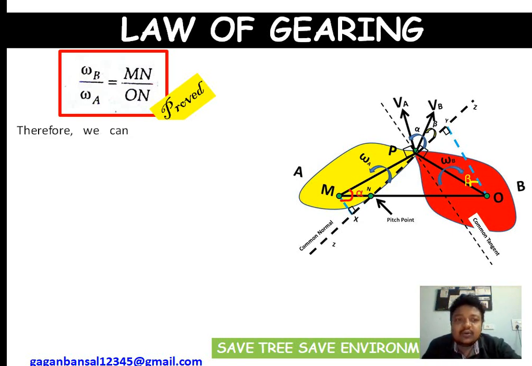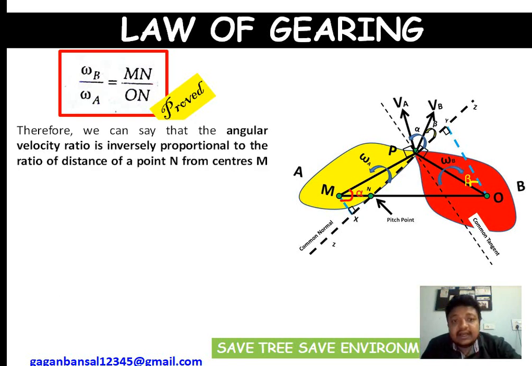So finally we can conclude that the angular velocity ratio is inversely proportional to the ratio of distance of point N from centers M and O. What does it mean? Omega B upon omega A equals MN upon ON, it says that the velocity ratio is inversely proportional to the ratio of distance of point N from centers M and O.